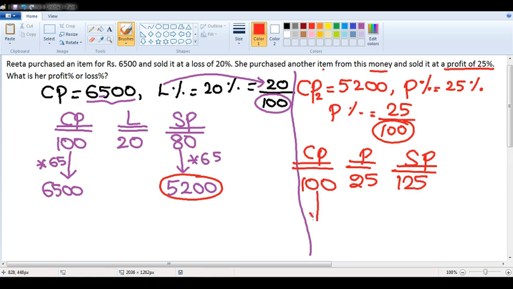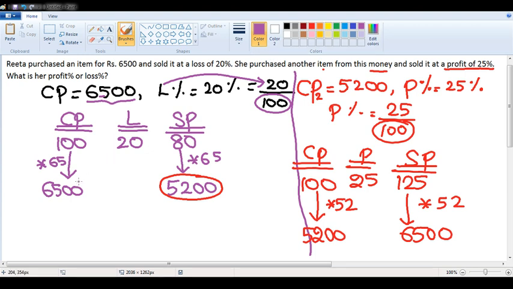But cost price in the second case is not 100. It is 5200. 100 into 52 is 5200. 125 also multiply by 52. It is 6500. Your question is, what is the overall profit or loss percentage?